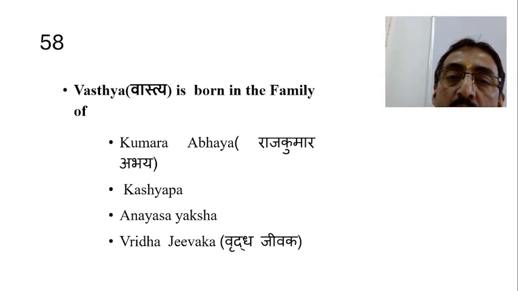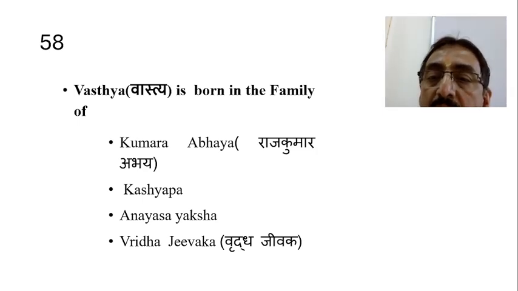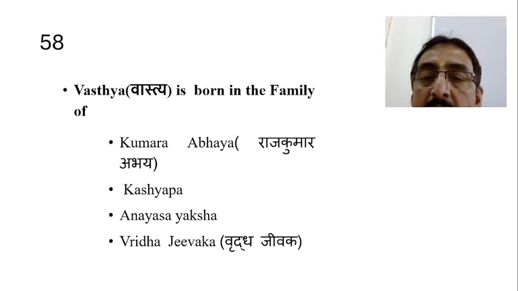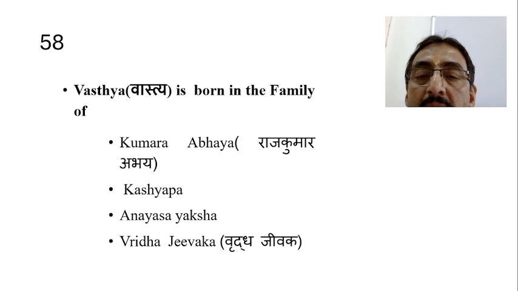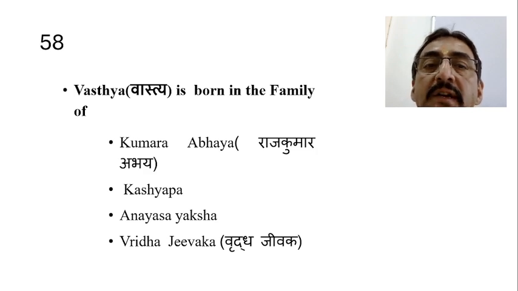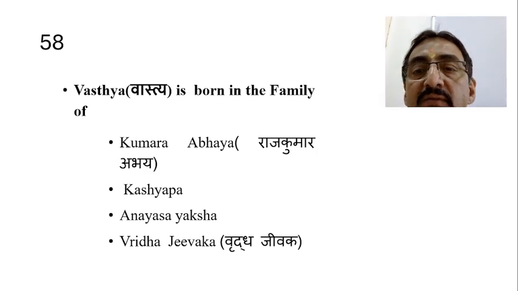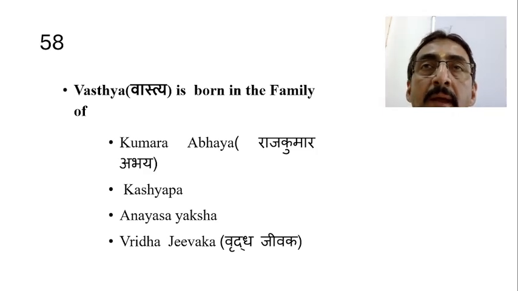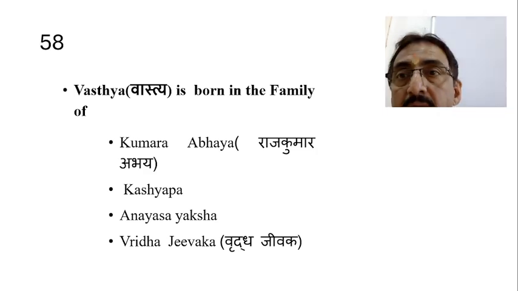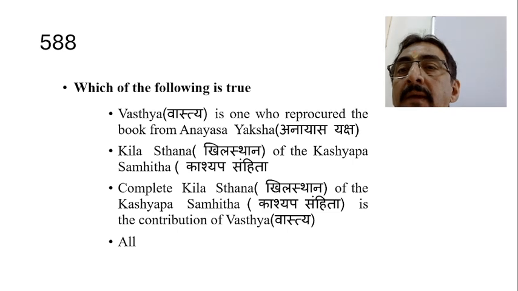He is born in the family of Kumara Abhaya. He is born in the family of Kashyapa. He is born in the family of Anayasa Yaksha. And he is born in the family of Vruddha Jivaka. So here the answer is Vruddha Jivaka, because he is from the Bhrigu Vamsha. Even Vaksya is also from the Bhrigu Vamsha. So therefore the answer is Vruddha Jivaka.